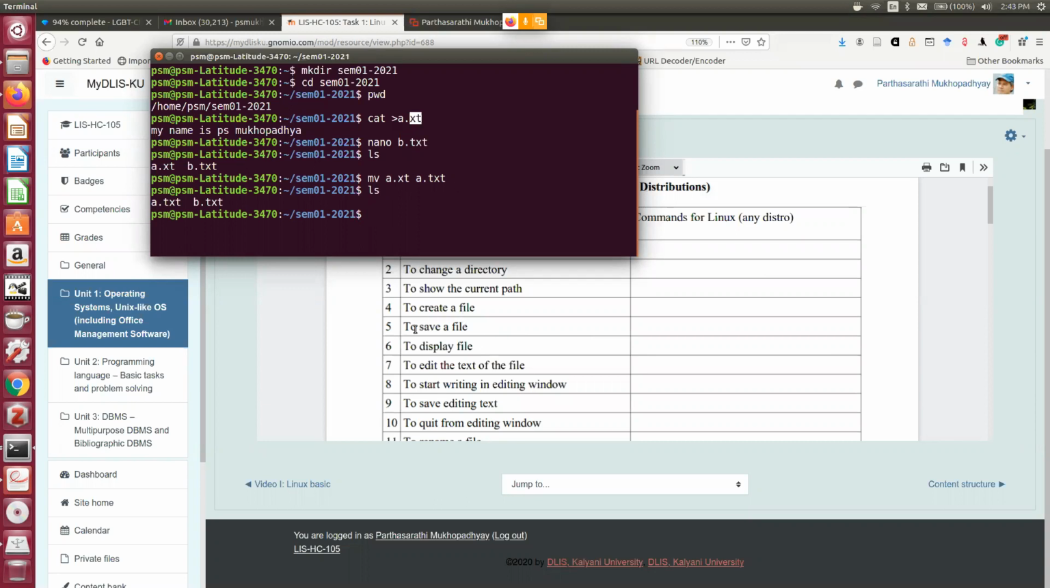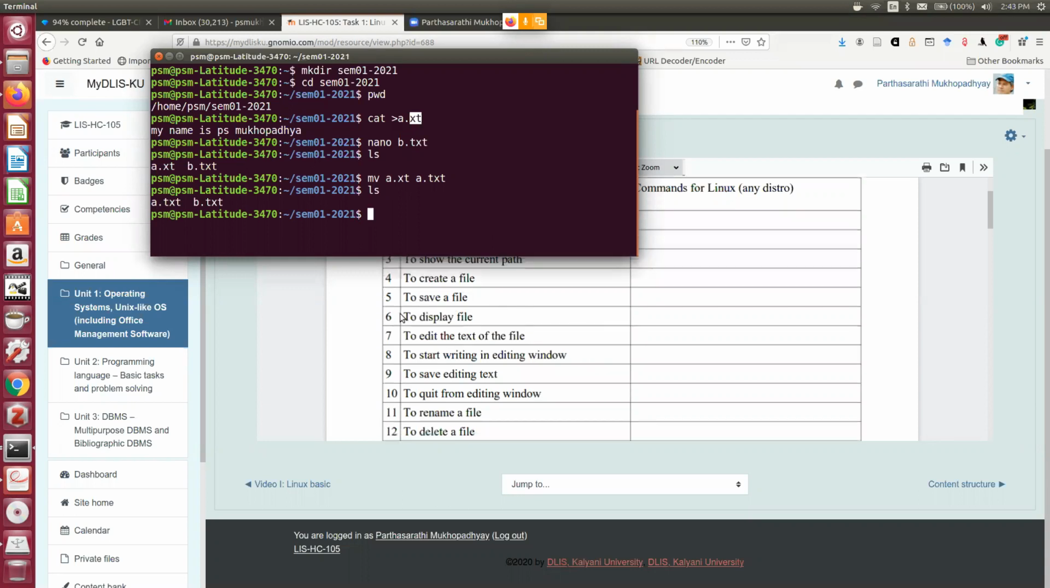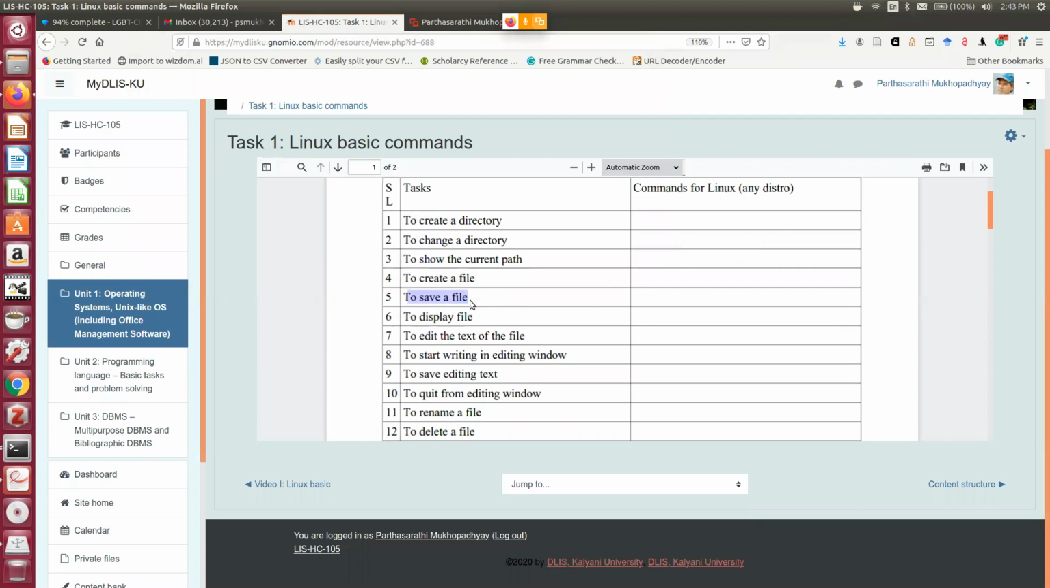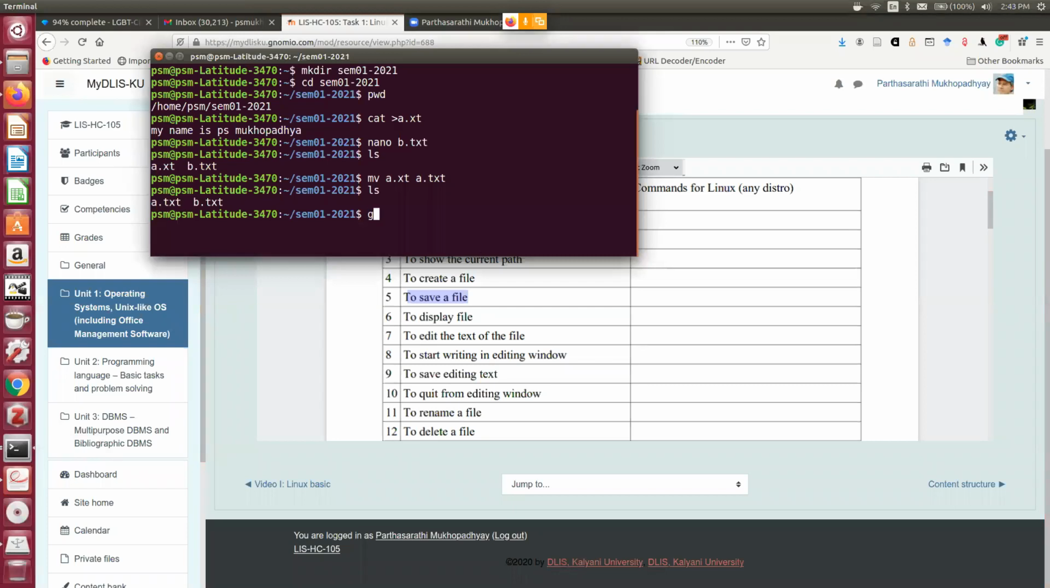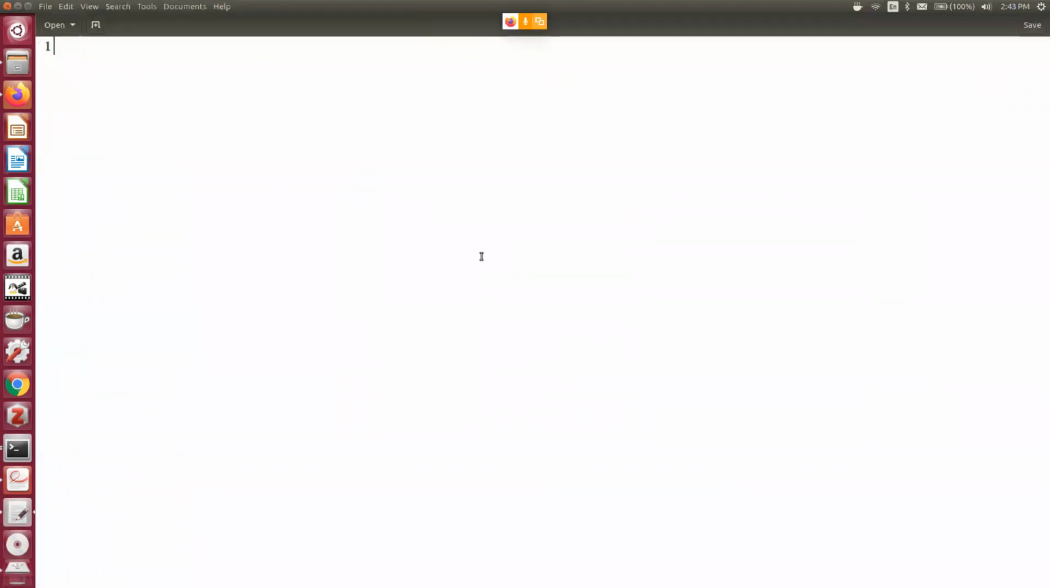Now, to save a file, it depends on the editor. For the cat line editor it is Control D, for the nano editor it is Control O and Control X, or if you are using gedit, c.txt, another file. So gedit is only available if you have a GUI. It actually gives you a full screen. There you can type something.